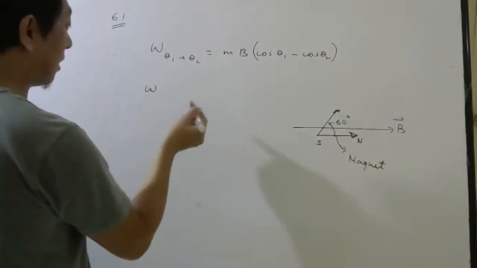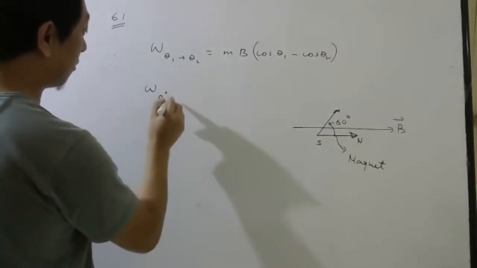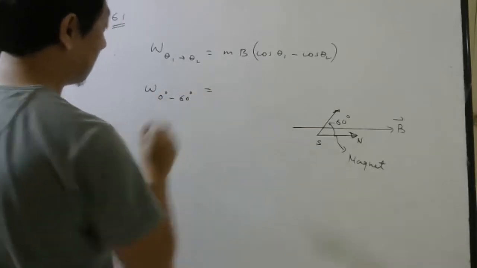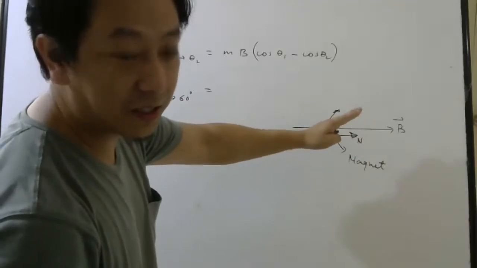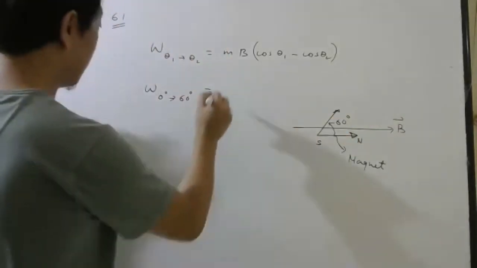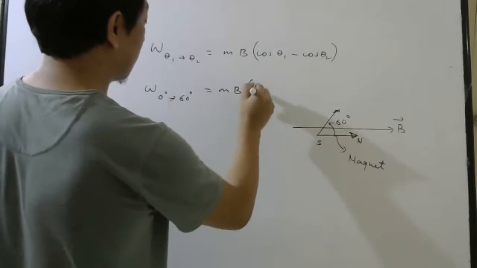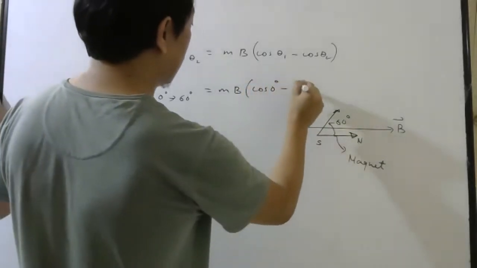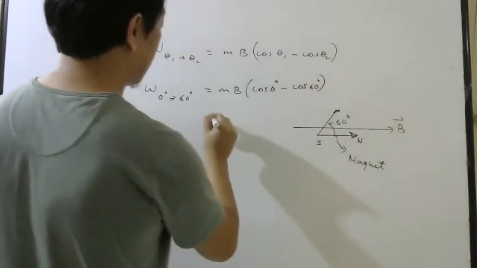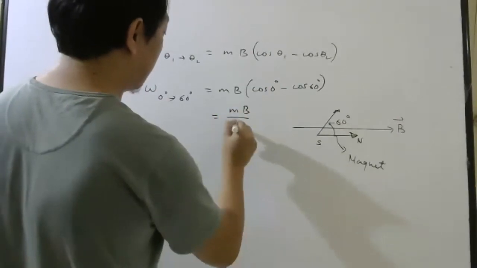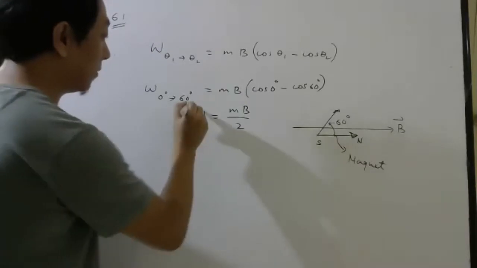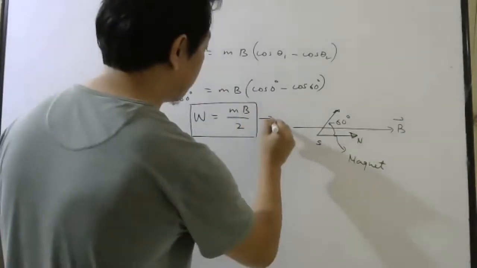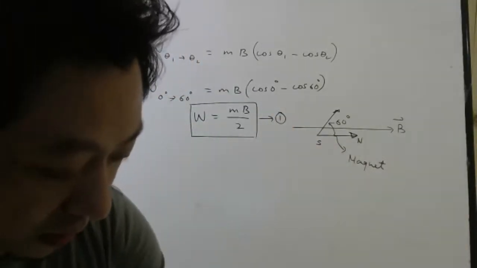So here we are trying to rotate from 0 degree to 60 degree, right? Initially it was at 0 degree, now it is at 60 degree with the magnetic field. So mB (cos 0 minus cos 60). That will be mB divided by 2. And they have told that work done is W. So this is your equation 1. Let's see what they are asking.